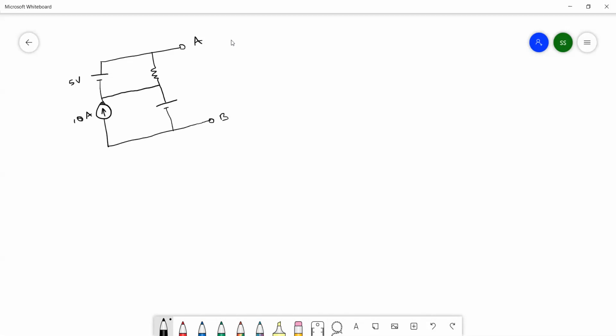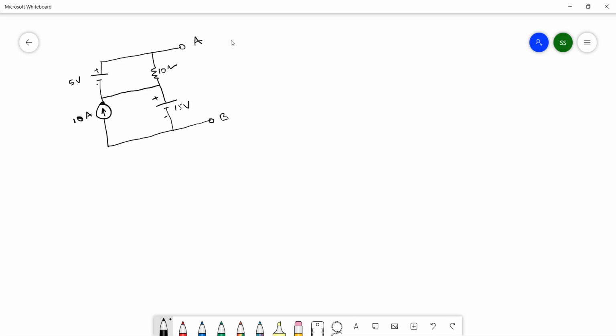This is 10 amperes. This is 10 ohms, what we need to take. And this one, 5 plus 10, we will take as 15. These are the polarities. Here is the problem.